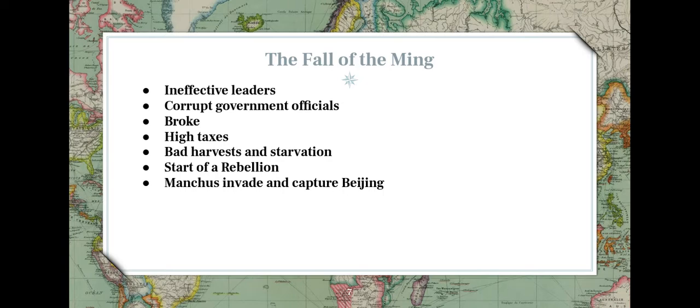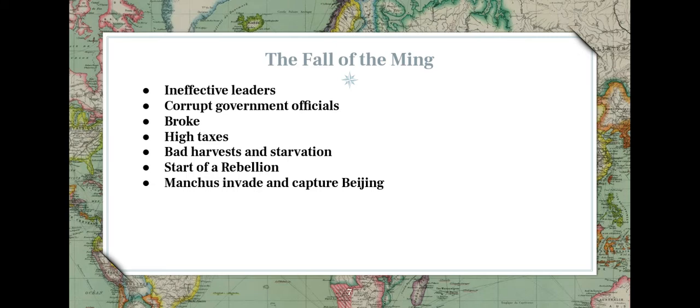The government officials became corrupt, so they weren't running the government as well. They're maybe taking bribes, stuff like that. They were broke after spending that much on those voyages. China was pretty broke at that time, and then to make up for that, they tried to do high taxes. Well, if they're broke and they're taking high taxes, the common people don't have much money anyways. And on top of that, they had bad harvests, not just one, like multiple harvests, and starvation.